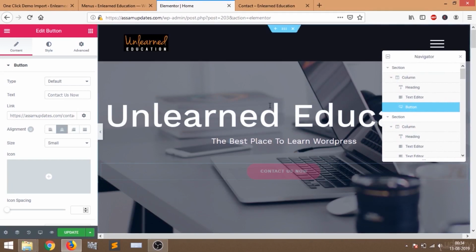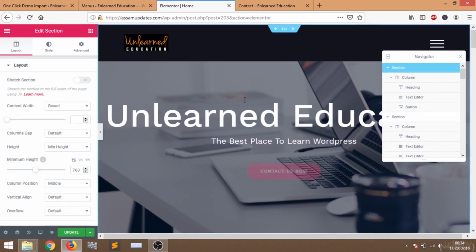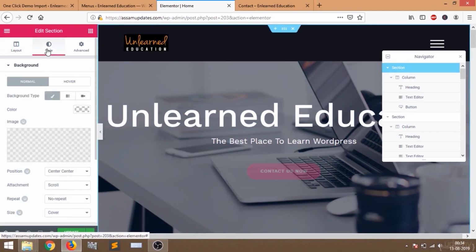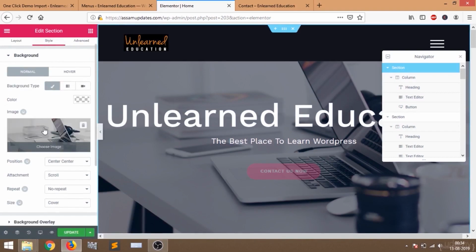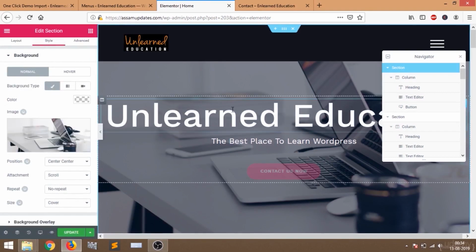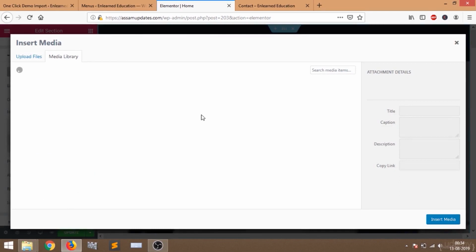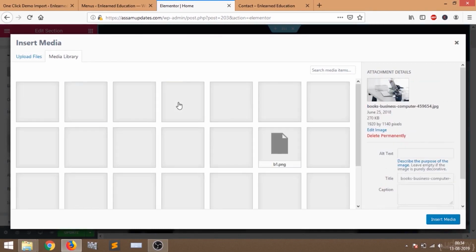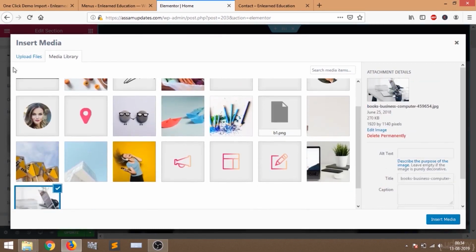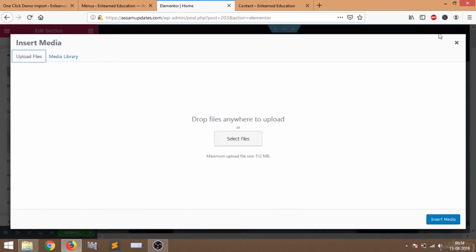Now to change the background of this section, just click here. You can see on the left there are some options. Just go to style, and here you can see this is the background which is currently appearing. If you want to change the background, just click on choose image, and you can select any background you want. You can upload it from here, or you can upload new files, a new image.